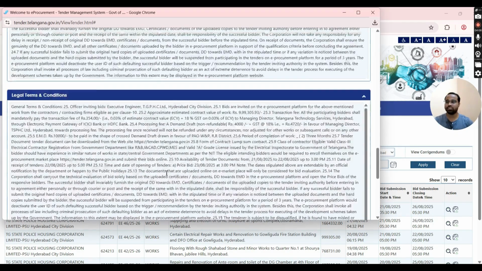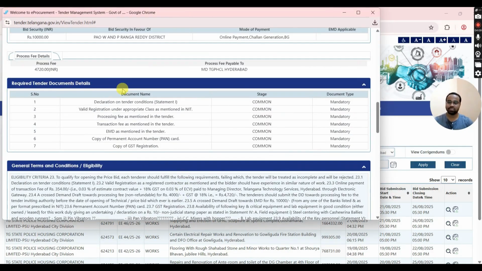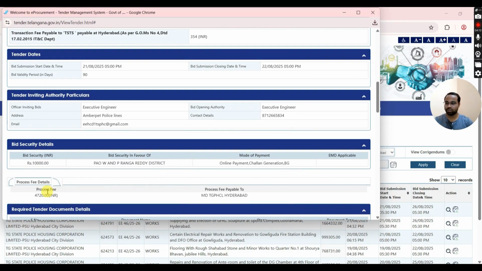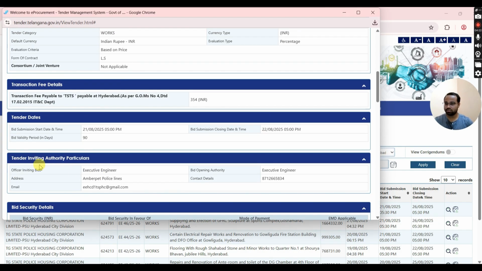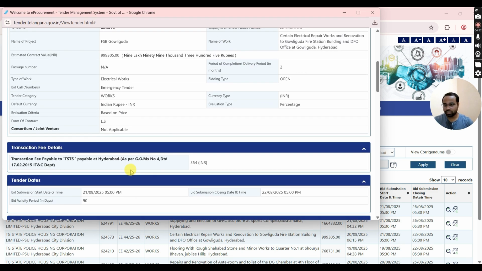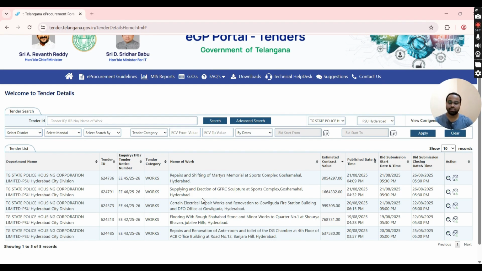A new tab will be opened and it will show the tender details of that work, like current tender details, inquiry particulars, transaction fee details, tender dates, tender inviting authority, terms and conditions, required documents, processing fee and EMD details, etc.